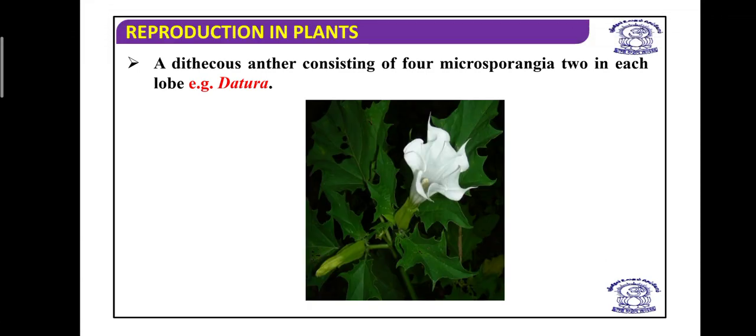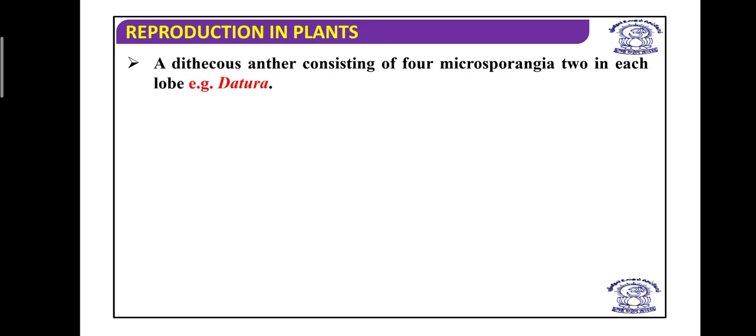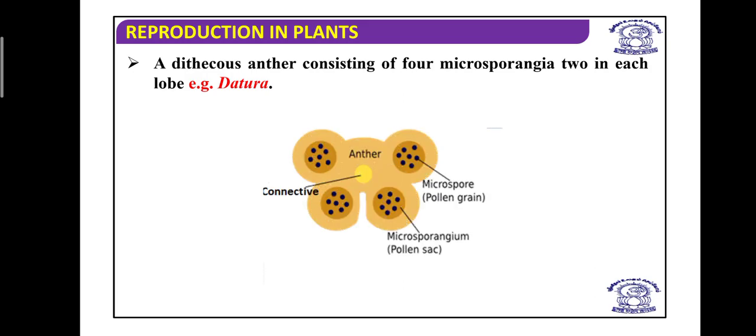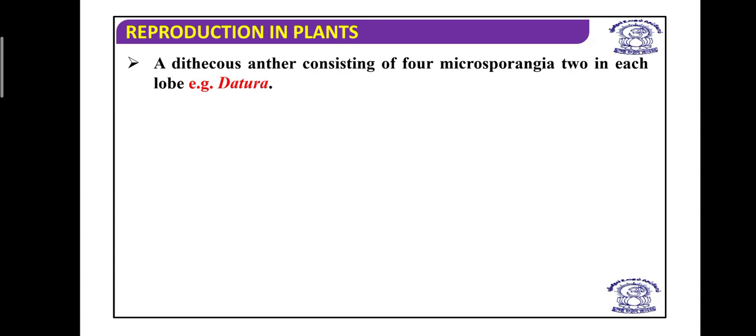Then this is the structure of the flower, Datura. Then see, this is the actual diagram. You can see this is a cross section of the anther having microspores, pollen grains, which are produced in the pollen sac. And the connective is there. See, this is the region where the filament attaches.